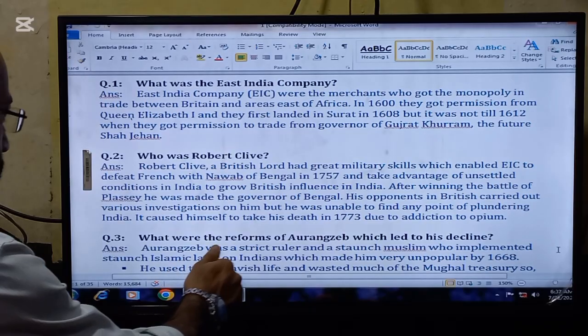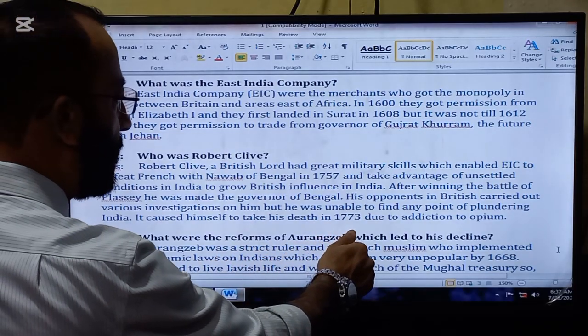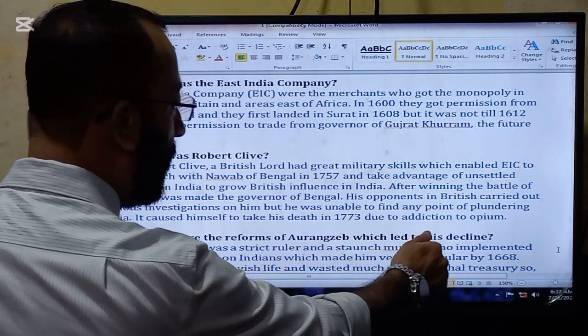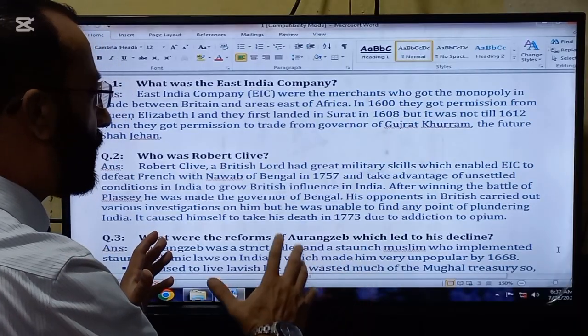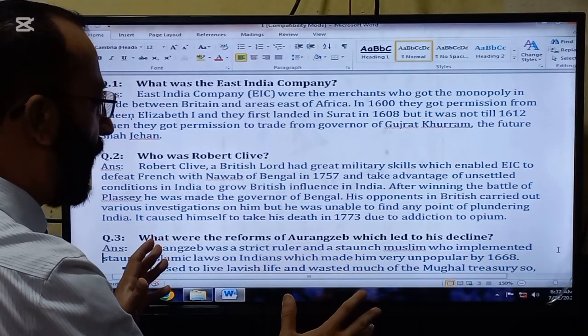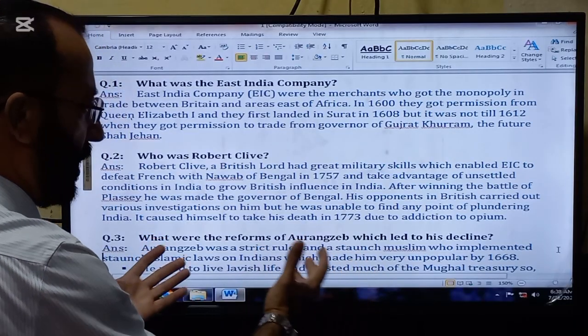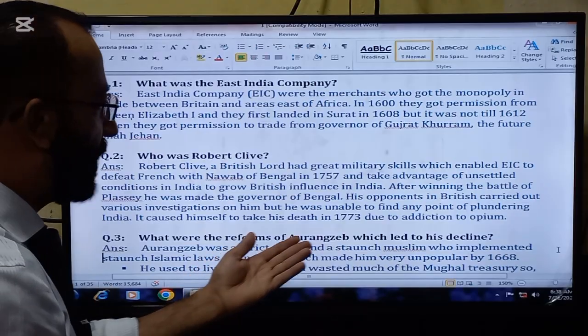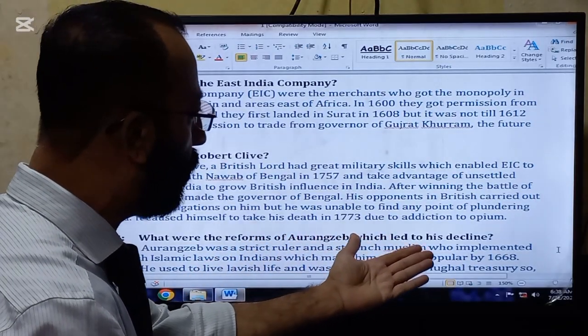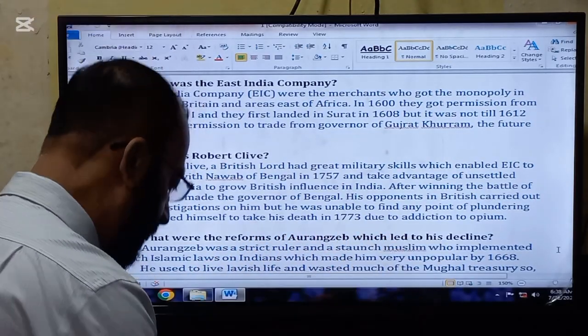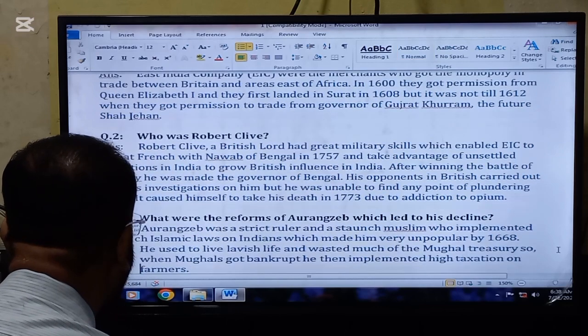He caused his own death in 1773 due to addiction to opium. So his opponents couldn't do anything against him because he was a very strong person, but he was responsible for his own death because he was addicted to opium.